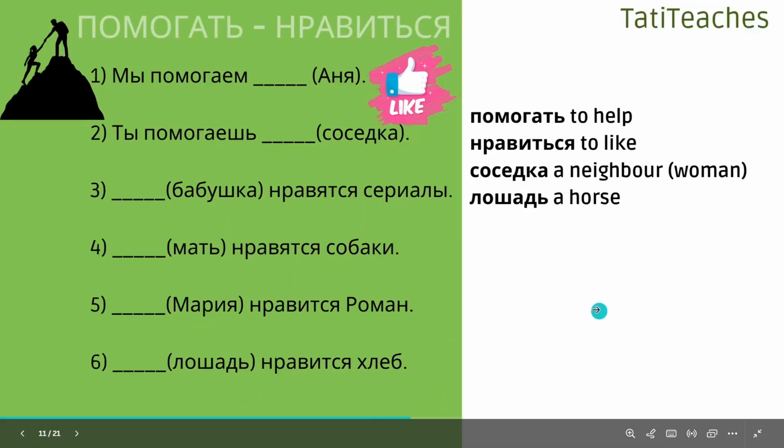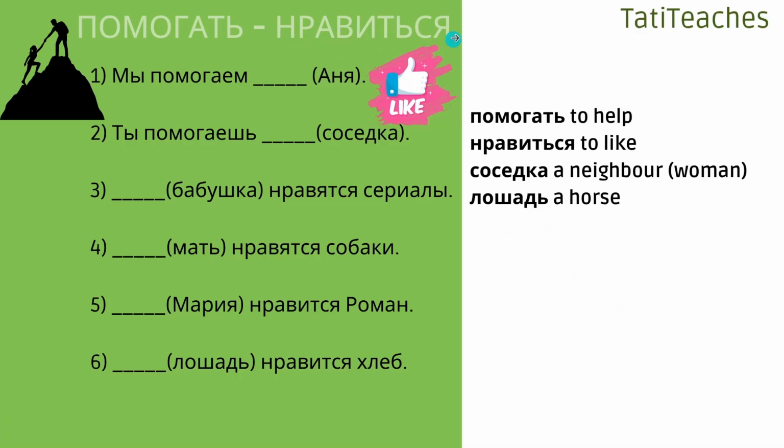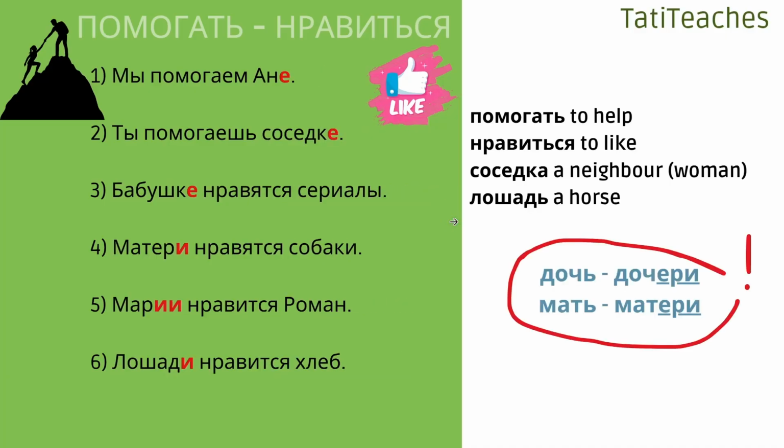And let's do an exercise with 2 verbs here. We've already seen нравится. Don't forget that you put dative. You put people who like something into dative. And then помогать. Помогать is to help. Pause the video and do the exercise, and we're going to check everything.